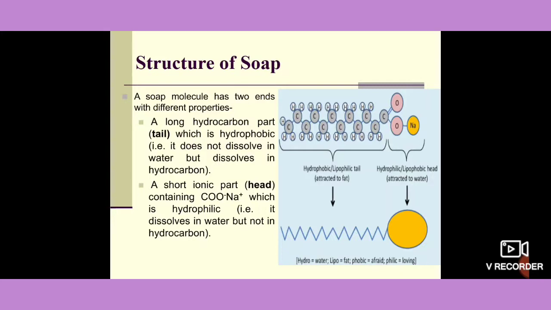Next we come to the structure of the soap. Now see students, a soap molecule has two ends with different properties. There is a long hydrocarbon part.